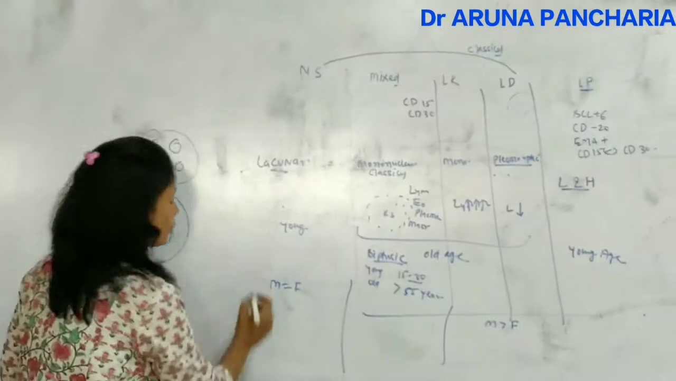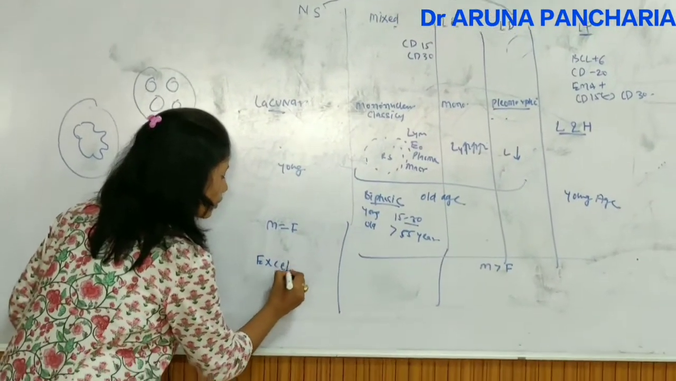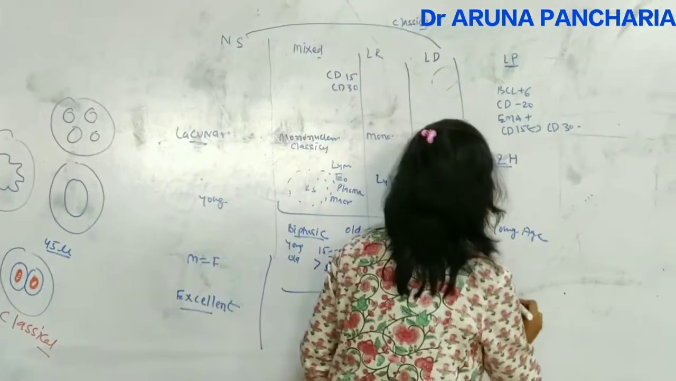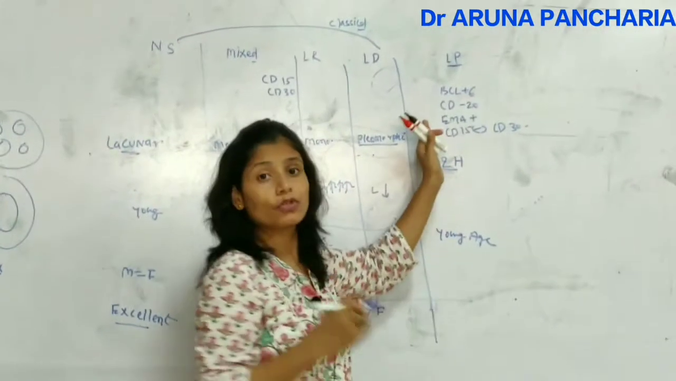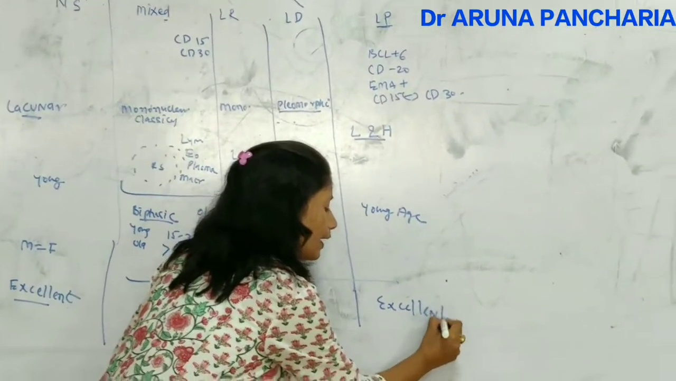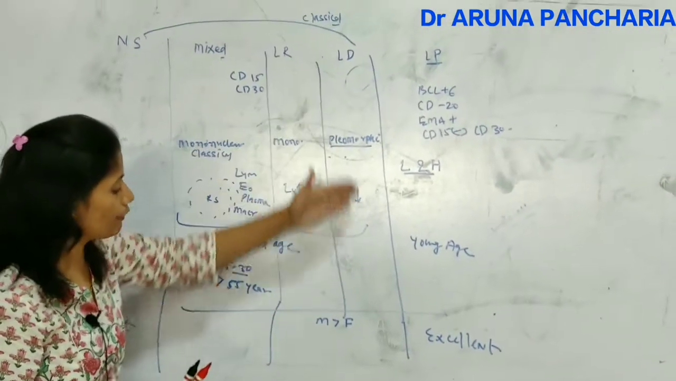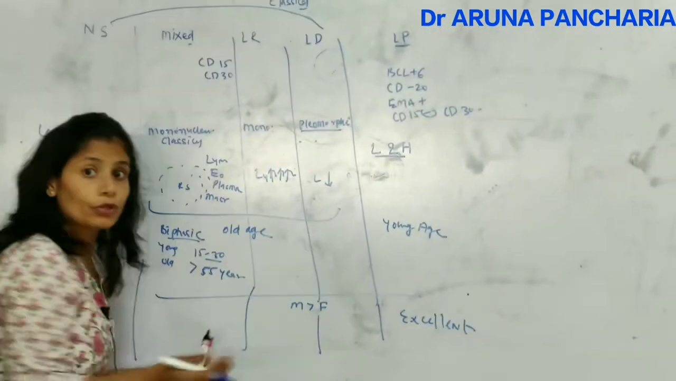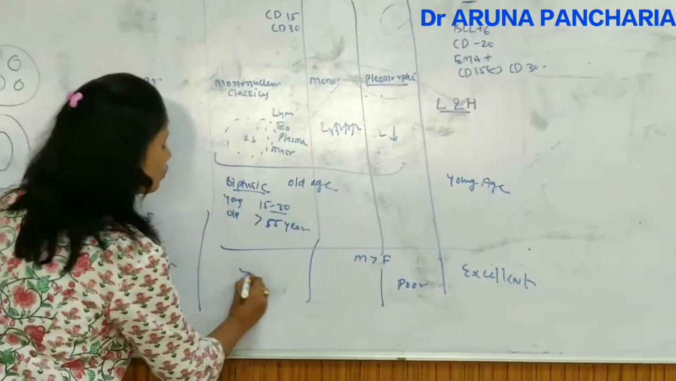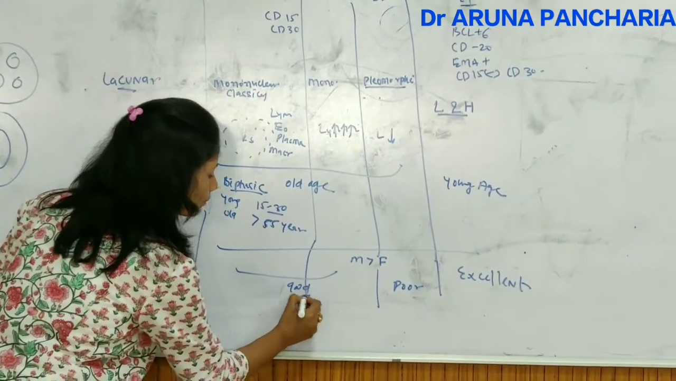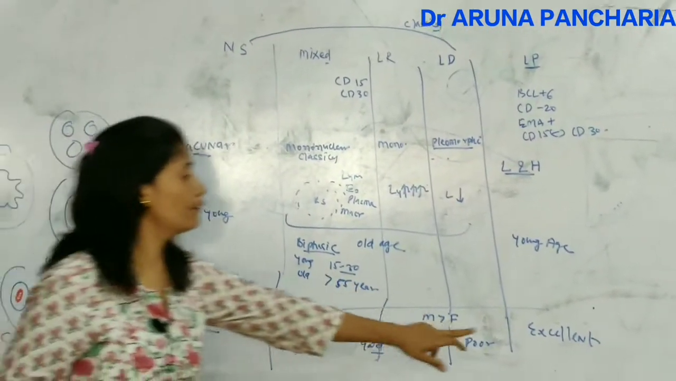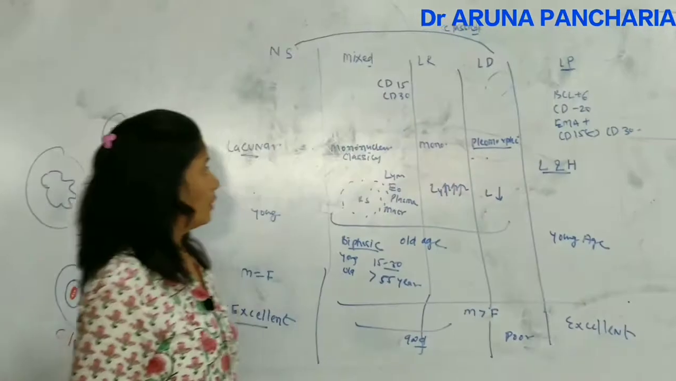Prognosis wise, in nodular sclerosis, the prognosis is excellent, and in the case of the lymphocyte predominant, that is non-classical, again excellent prognosis. The poor prognosis is seen in the lymphocyte depleted, because I told you lymphocytes are decreased, so prognosis is poor, while in the remaining two the prognosis is good. So excellent prognosis is seen in the nodular and lymphocyte predominant.